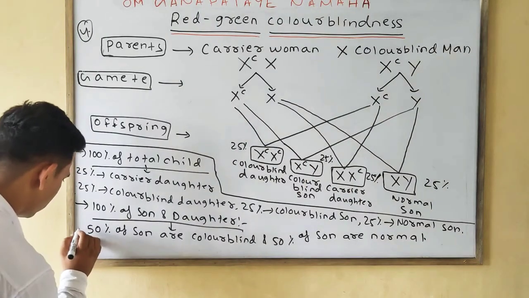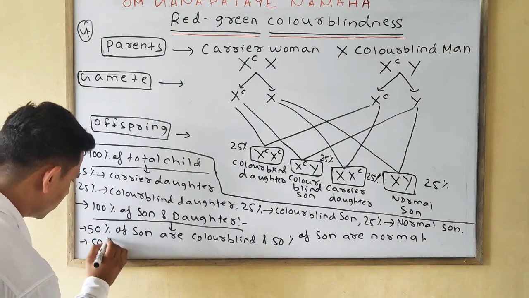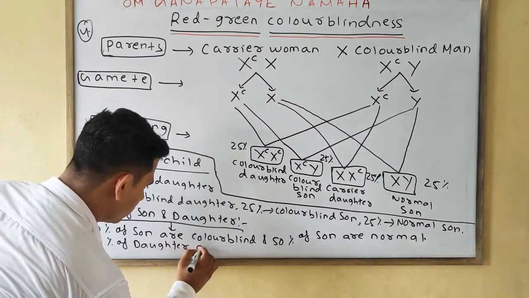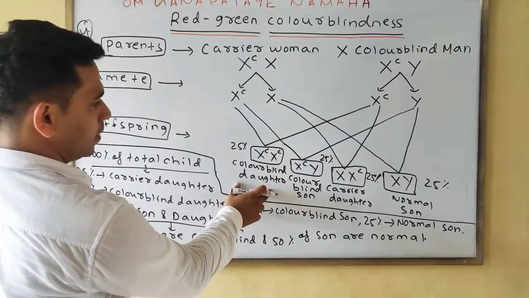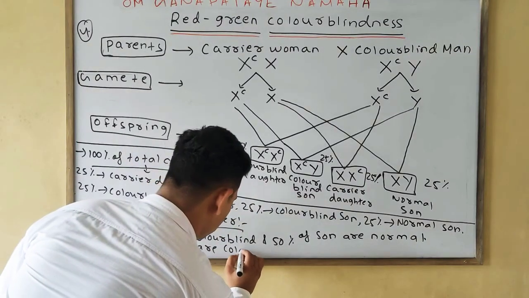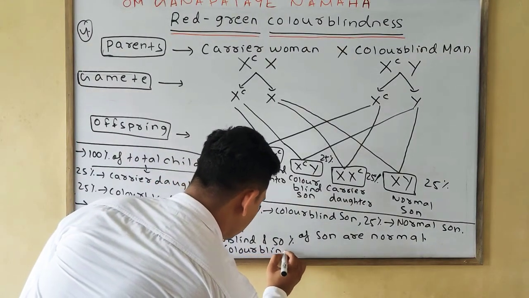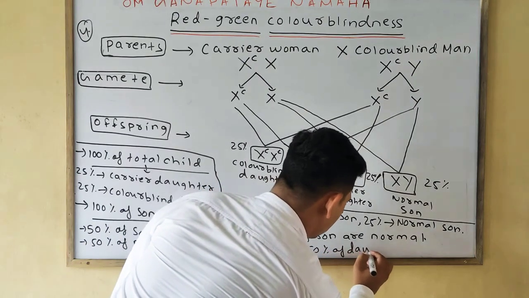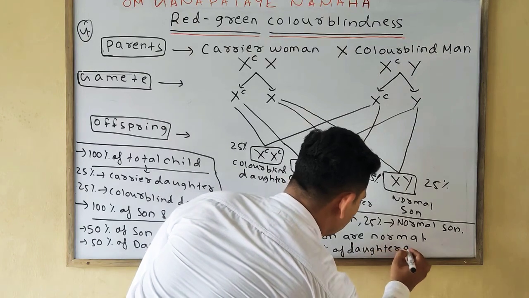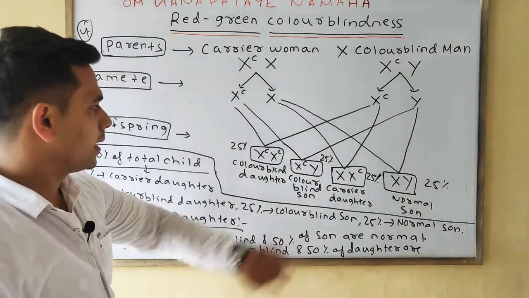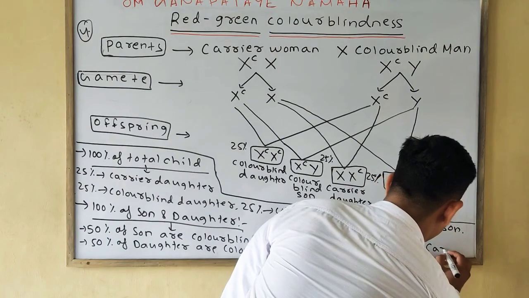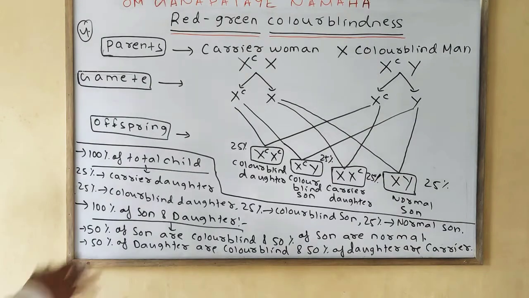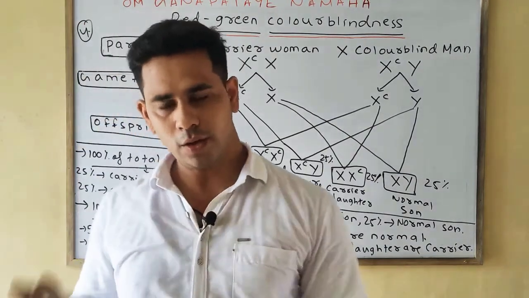Similarly, 50% of daughter are colorblind and 50% of daughter are carrier. Okay, so you can write any of the two percentage. Okay, you can write only one.